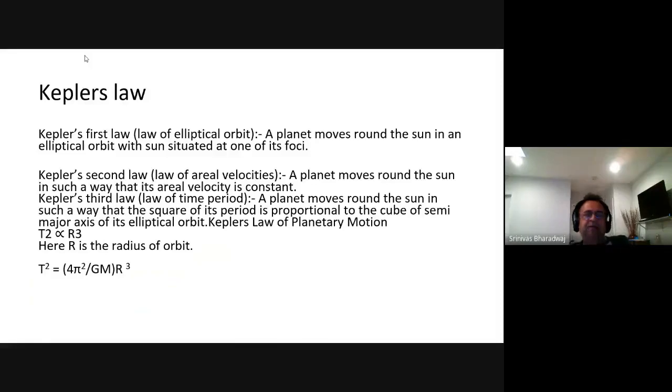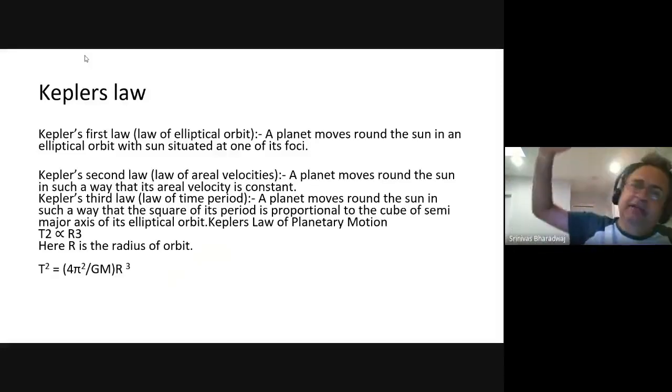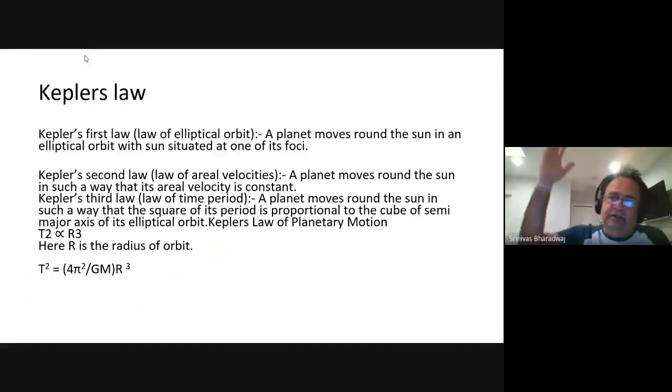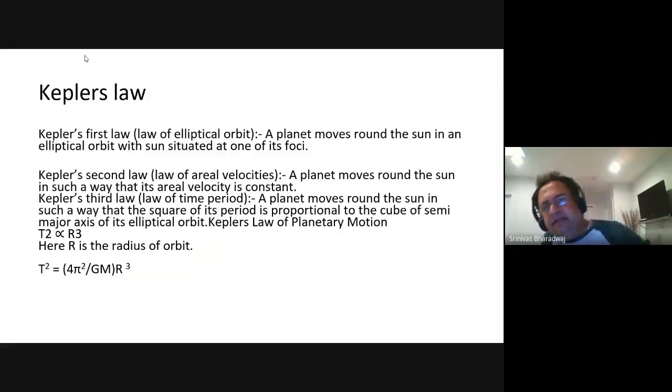Tycho Brahe was a very rich man based in the Netherlands, and because of his wealth and his interest in planetary motion, he purchased a lot of telescopes and various items and started studying the stars and the moving planets. He said these planets follow a particular pattern. And then he brought on board Johannes Kepler.